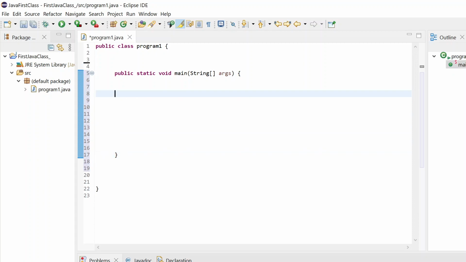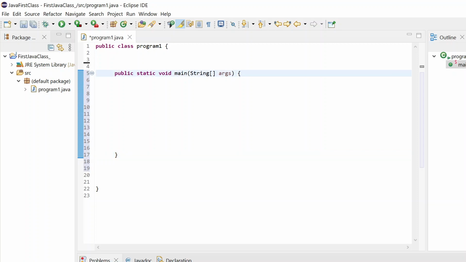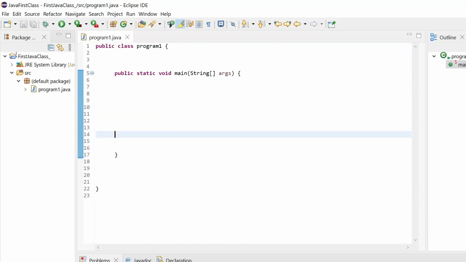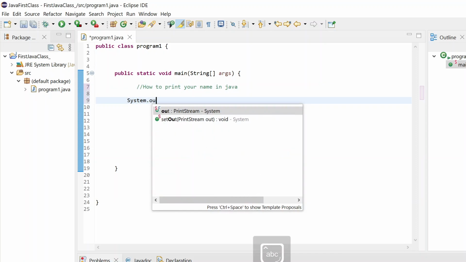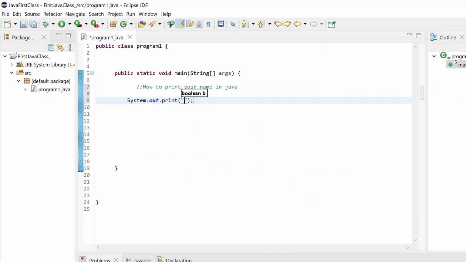So as of now, let us see. This also belongs to Java only. It is not related to Eclipse. Whatever we will do is all Java. We have not written any code inside this yet. Now we will see the basic one, like how to print your name in Java. This is the simplest one. You need to write one simple statement which is System.out.print.